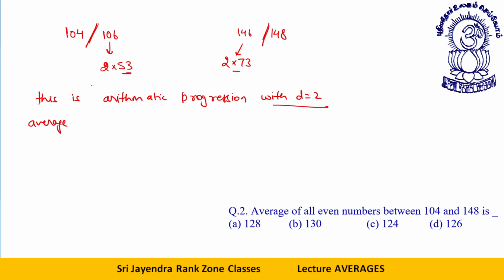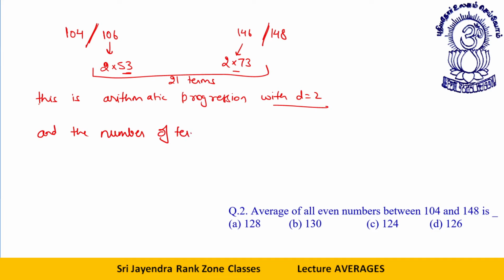Say 53 to 73, I can easily say these are 21 terms. This is arithmetic progression with d is equal to 2, and the number of terms are 21.